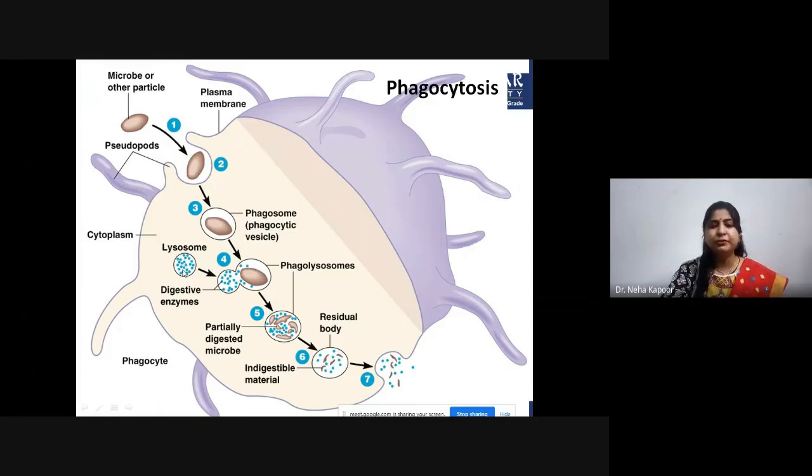After that, the lysosome that is already present in the phagocyte, containing digestive enzymes, fuses with this phagosome and results in the formation of a phagolysosome. The lytic enzymes present in the lysosome then bring about the digestion of the microbe. After phagolysosome formation, these lytic enzymes act upon the microbe and digest the microbial parts. After digesting the complete microbe, the digested material, or residual body, is excreted out of the cell.